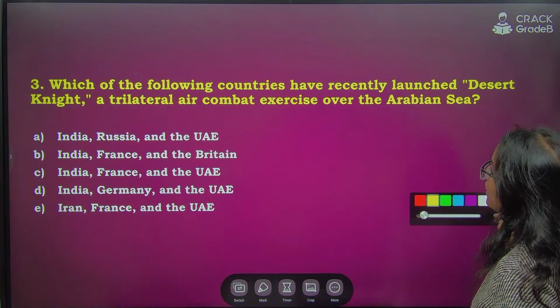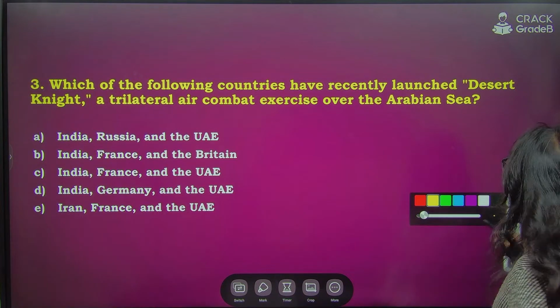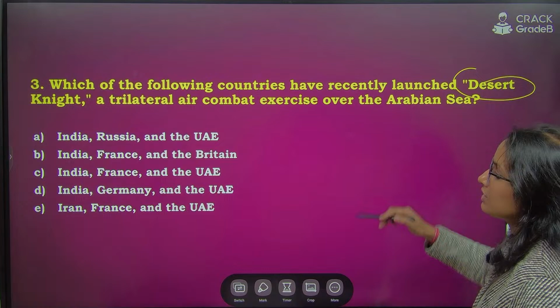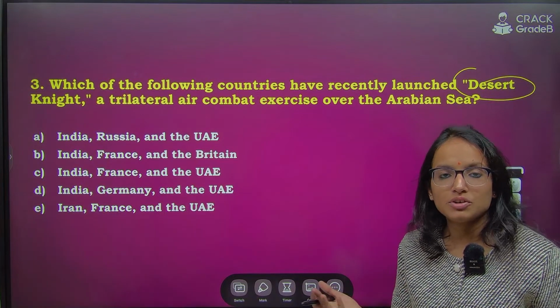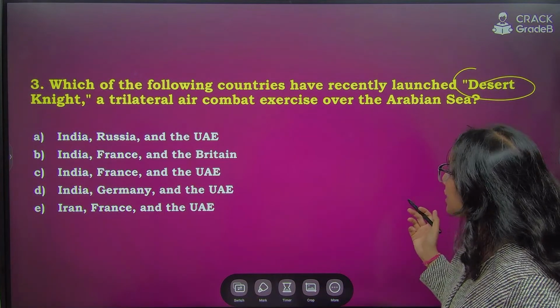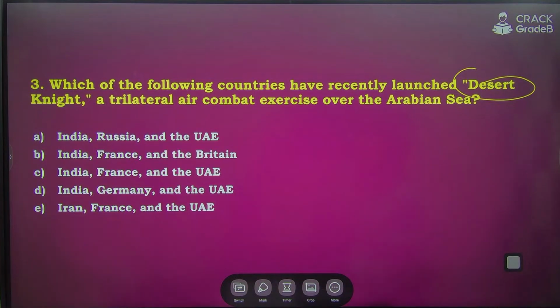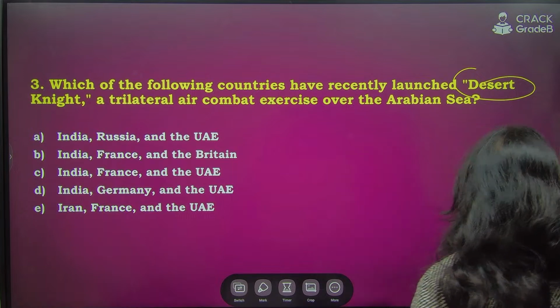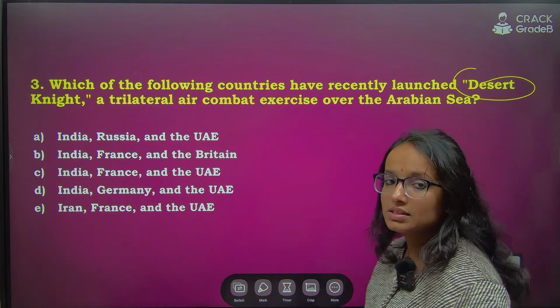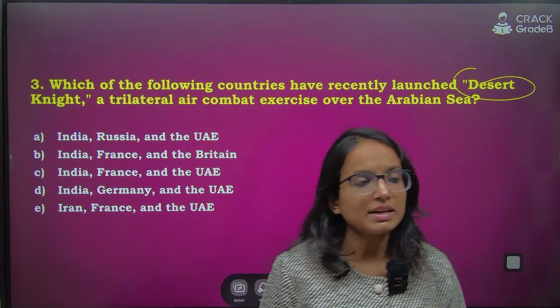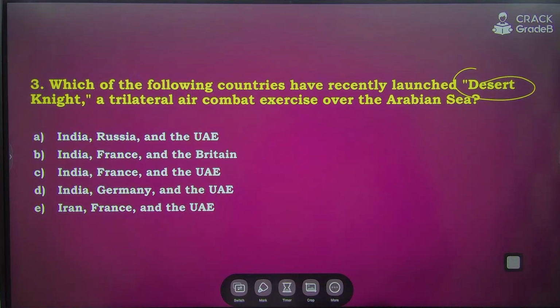Which of the following countries have recently launched Desert Night, a trilateral air combat exercise over the Arabian Sea? Which 3 countries have jointly launched the Desert Night exercise? This is going to be very important. Tell me quickly.